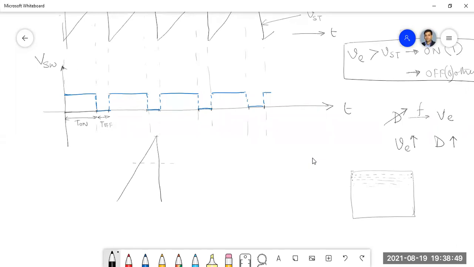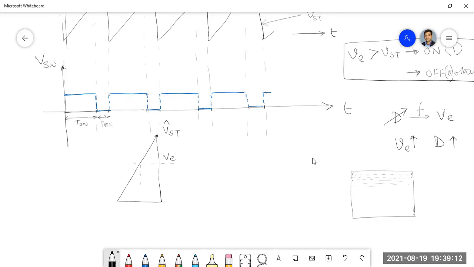Can anybody tell me what the dotted line represents and what this value represents? Errors. So this is your VE. What is the peak value? This is VST cap, the maximum value of the sawtooth.